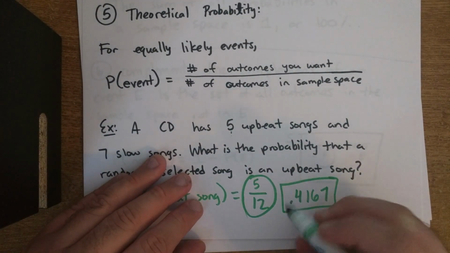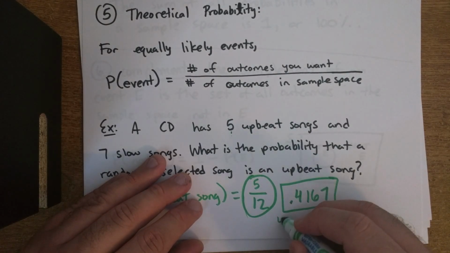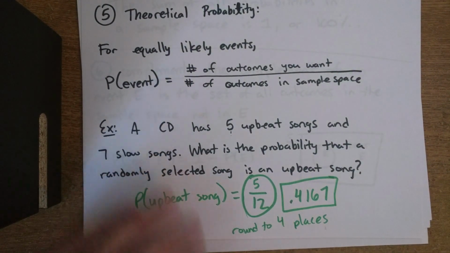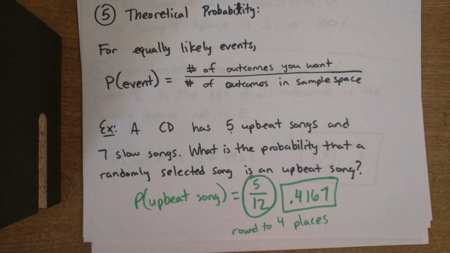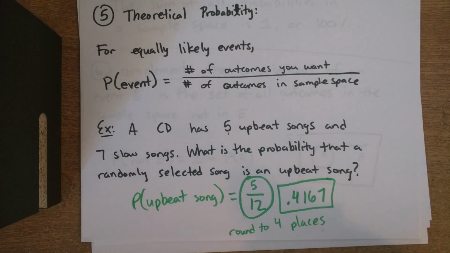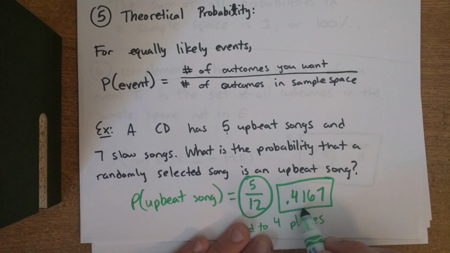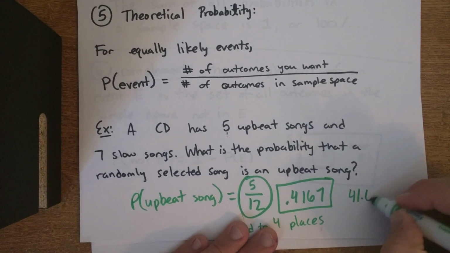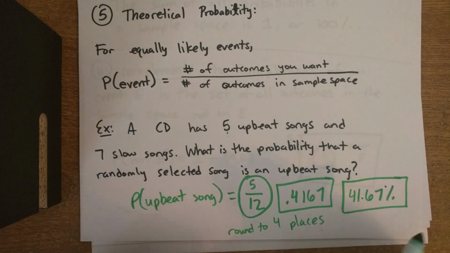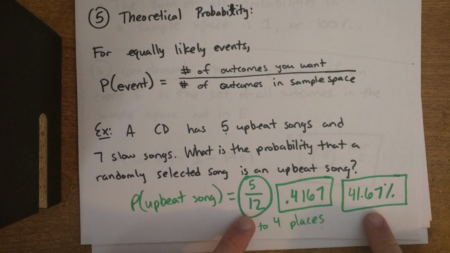Let's go ahead and make a note here, actually. Round all probabilities to 4 places. Round to 4 places, if you're going to give it as a decimal. So here's the probability as a fraction. Here it is as a decimal. And how do I rewrite this so it's a percentage? If you recall from the last chapter, remember how we converted percentages to decimals? Well, what if we want to go the other way? What if we want to make this decimal into a percentage? I move the decimal to the right 2 places to make this into a percentage. So as a percentage, 41.67%.